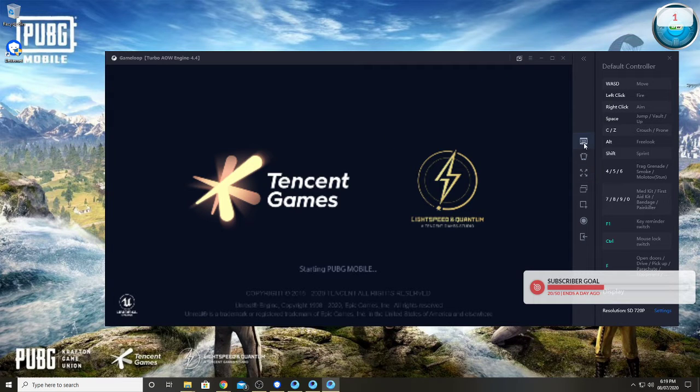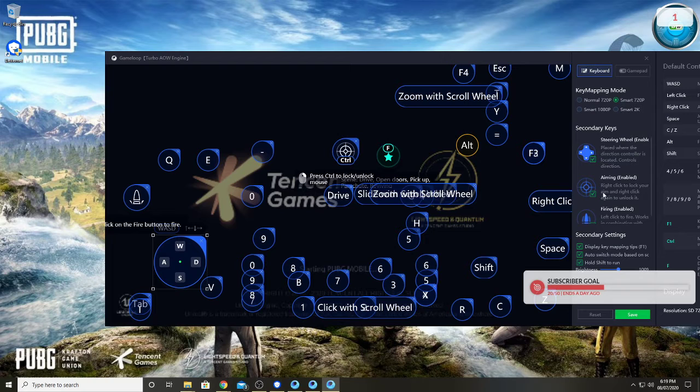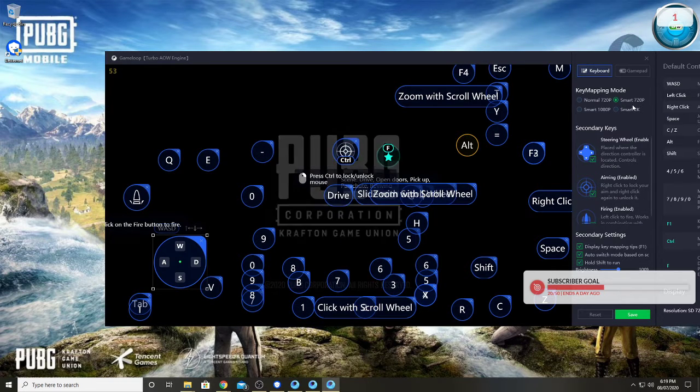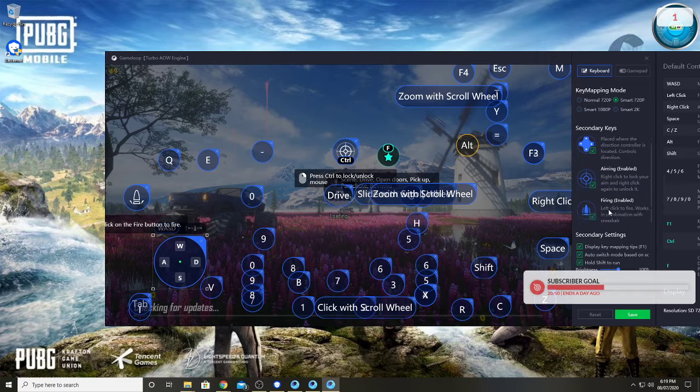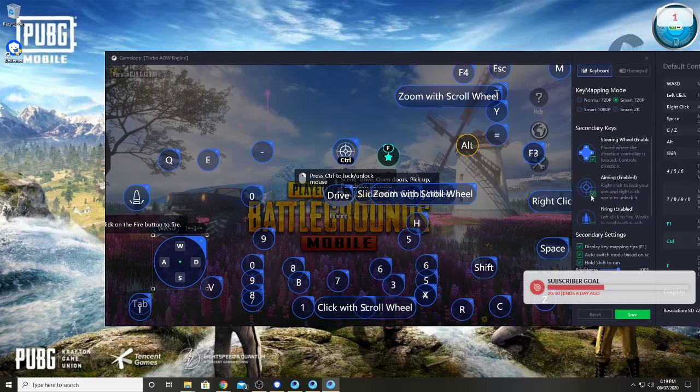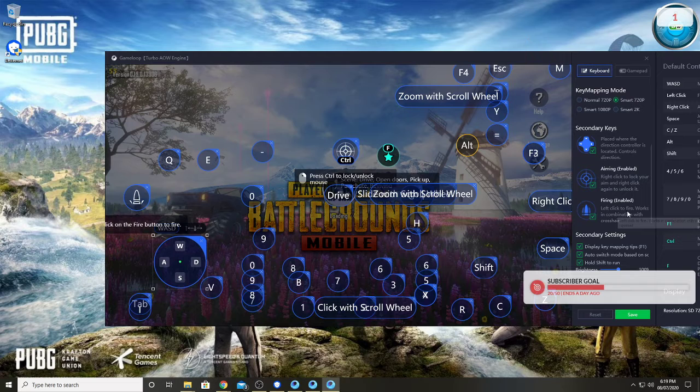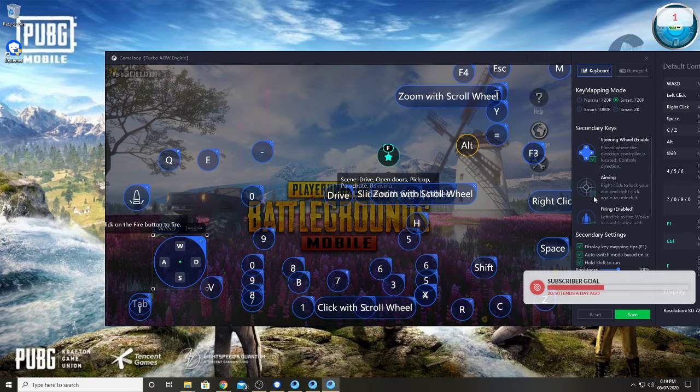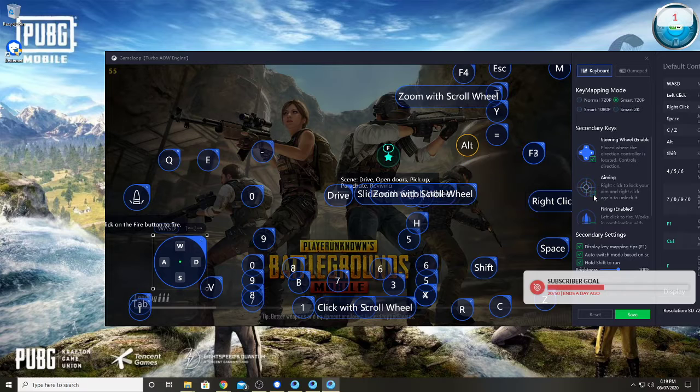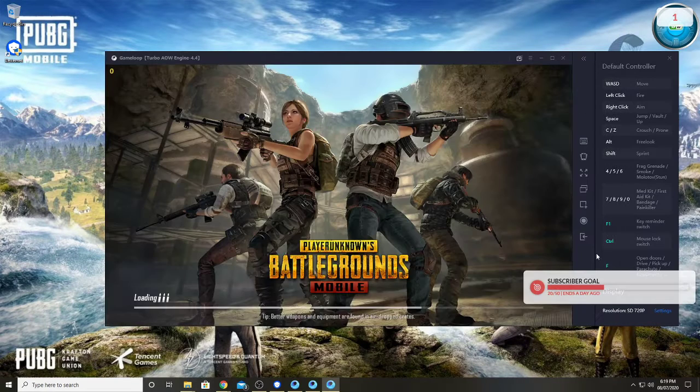Show FPS, and check keyboard binding. Every option should be checked here, and smart 720p keyboard. Aiming is enabled, and steering wheel and firing, these three options should be enabled with this check. If it's unchecked, check it. Then reset it and save.